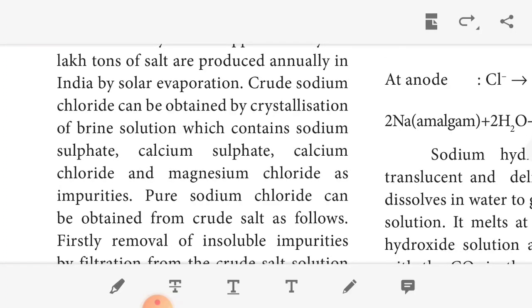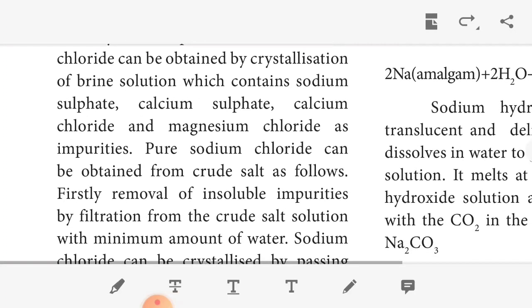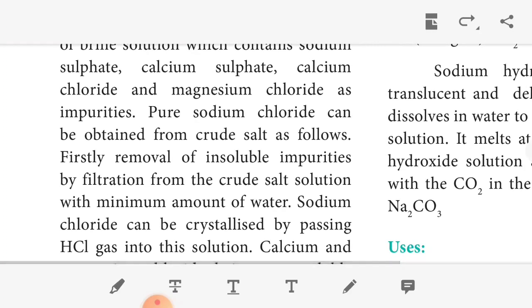So pure sodium chloride can be obtained from the crude salt as follows. First, remove the insoluble impurities. Insoluble means it does not dissolve in water. First remove the insoluble impurities. We do the filtration process.